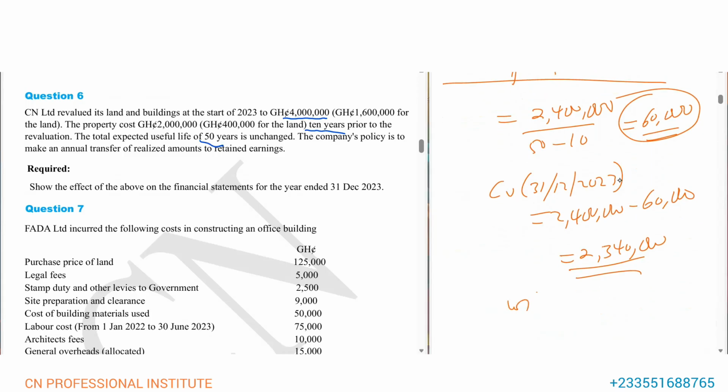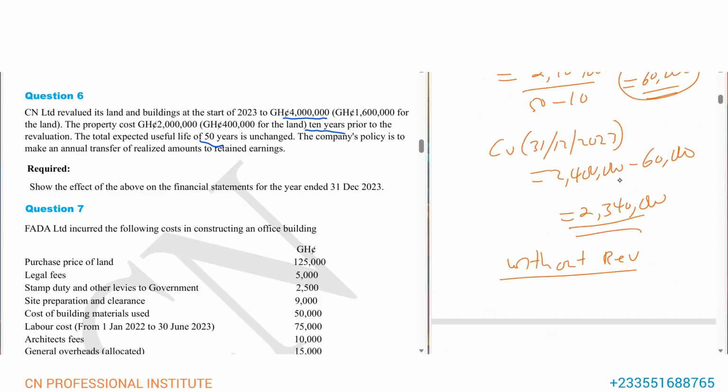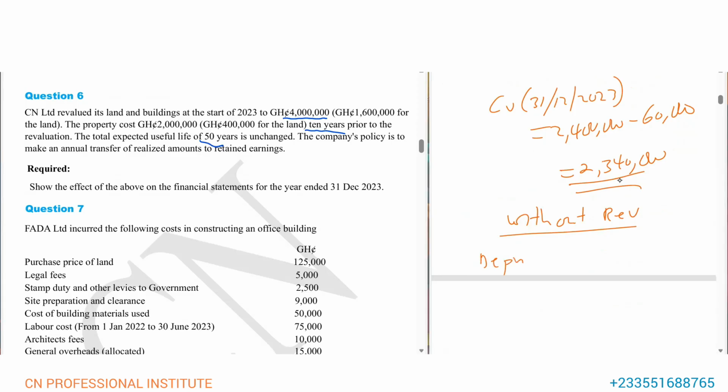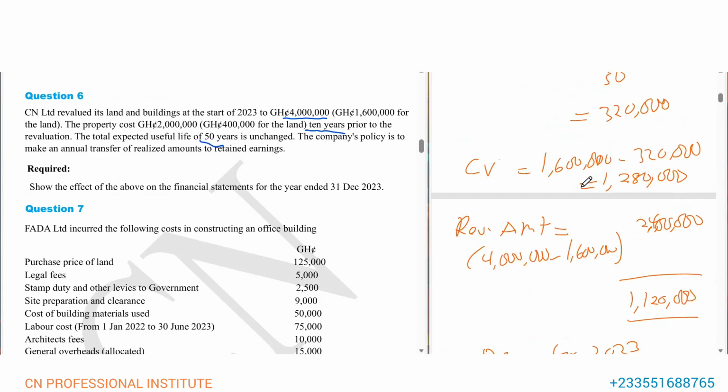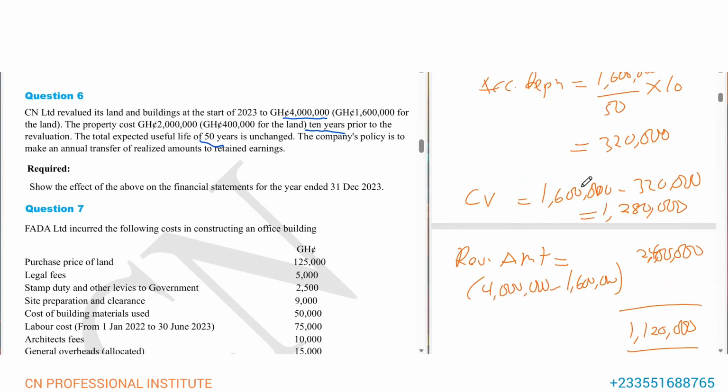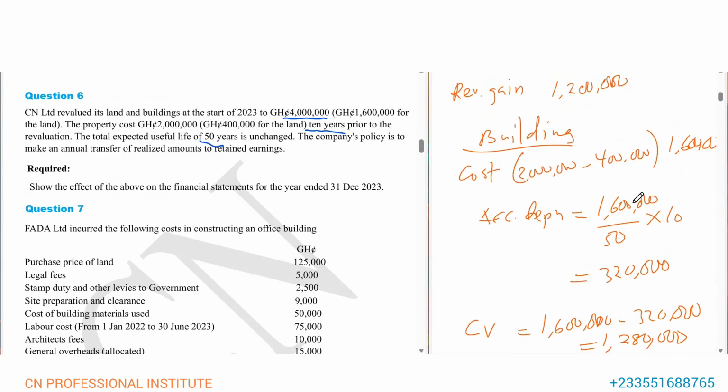Now let's see, without the revaluation, what would have been the depreciation? Depreciation would have been on the old cost. Are you following? It would have been on the old cost. And the old cost is what? 1,600,000. Don't forget that. That's the original cost of the property. That's what we use here, the 1,600,000 over 50.